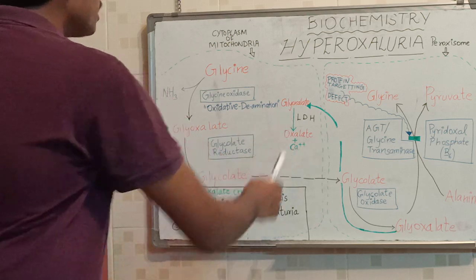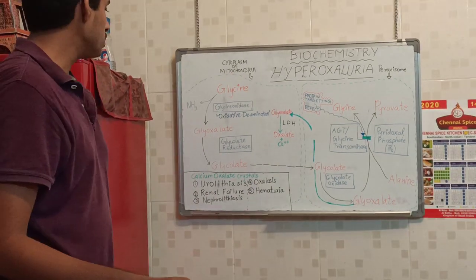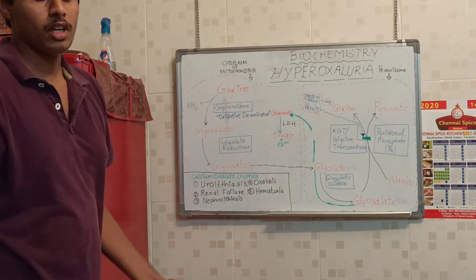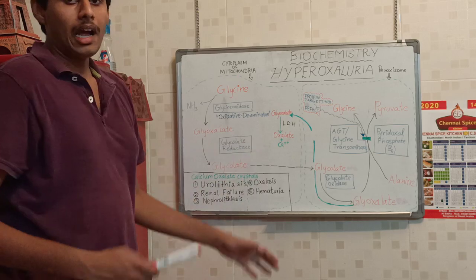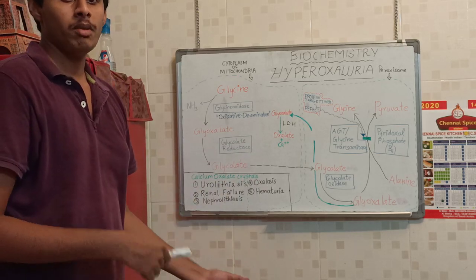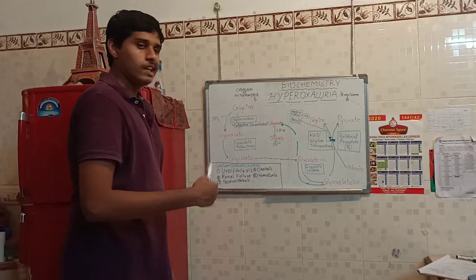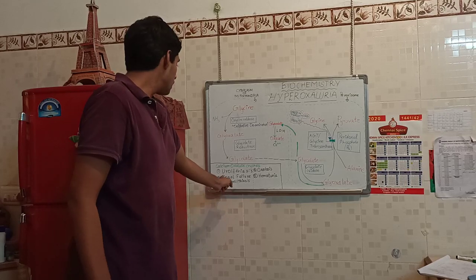This oxalate sometimes combines with calcium ions and forms calcium oxalate. And as we all know, renal stones are made up of calcium oxalate, so it will lead to urolithiasis.